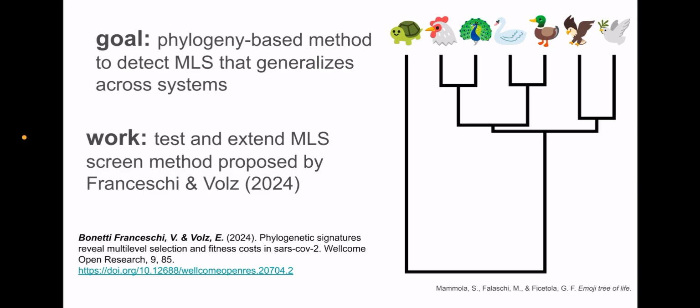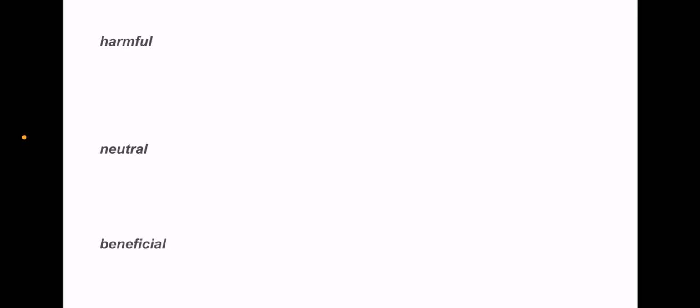But to start off, let's talk a little bit in general about how we would expect the signatures of multilevel selection to manifest within a phylogeny. Fundamentally, in screening for multilevel selection, we'll be looking for particular characteristics involving individual mutations exhibiting multilevel trade-offs. Specifically, for individual mutations, we'll be looking at the frequency at which the mutation arises or is observed, and the subsequent evolutionary success of clades containing that mutation, as measured by duration and size.